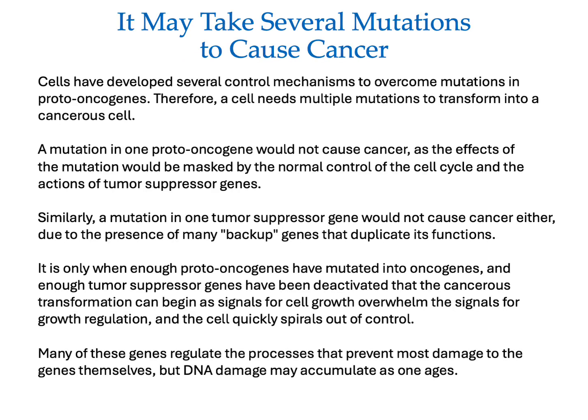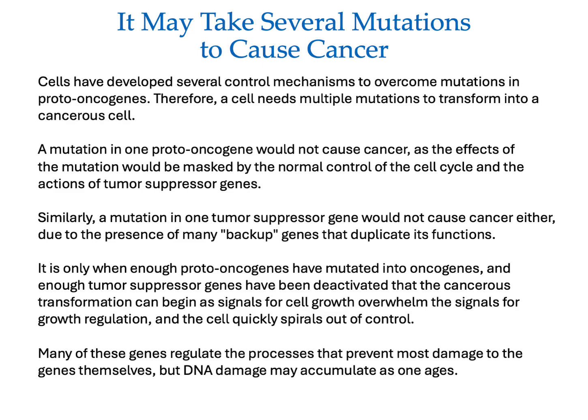It may take several mutations to cause cancer. Cells have developed several control mechanisms to overcome mutations in proto-oncogenes. Therefore, a cell needs multiple mutations to transform into a cancerous cell. A mutation in one proto-oncogene would not cause cancer, as the effects of the mutation would be masked by the normal control of the cell cycle through those checkpoints and the actions of tumor suppressor genes. Similarly, a mutation in one of the tumor suppressor genes would not cause cancer either, due to the presence of many backup genes that duplicate its functions.